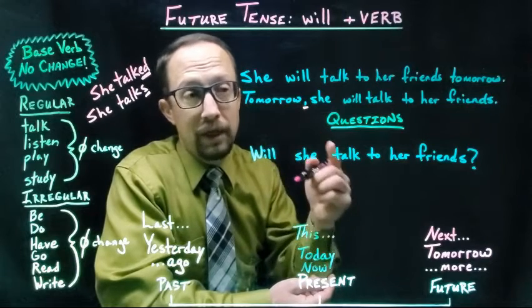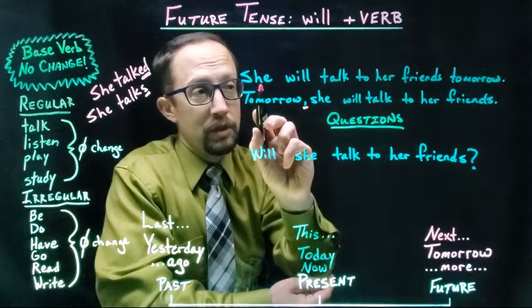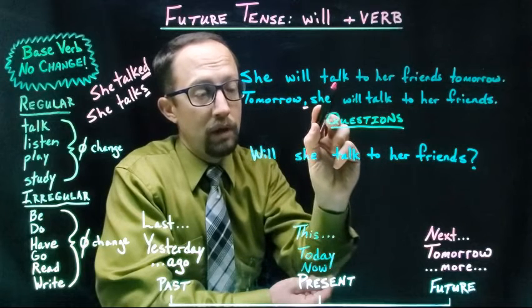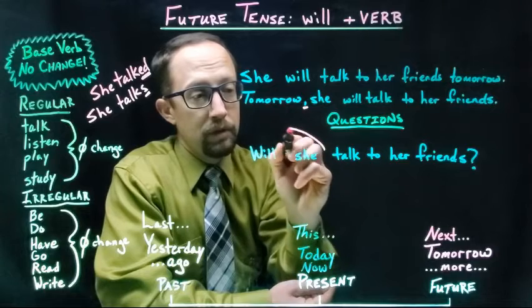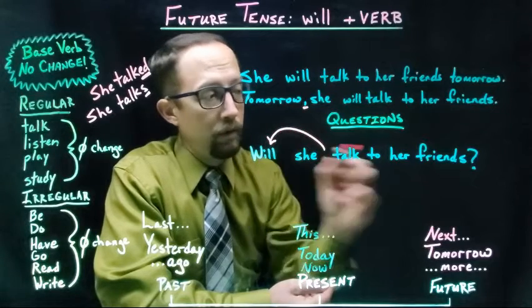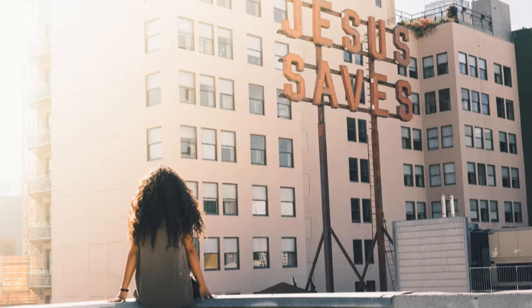For the questions, you have to change the order. So look here where it says she will talk. You don't write will here, you change it to the beginning and write your question mark. Will she talk to her friends? Will she?